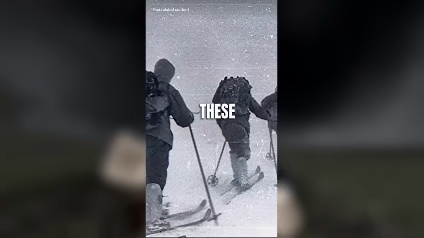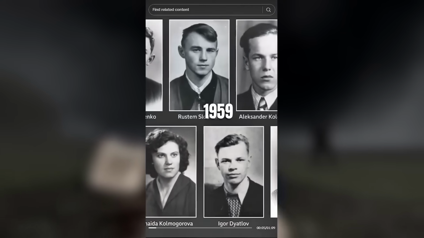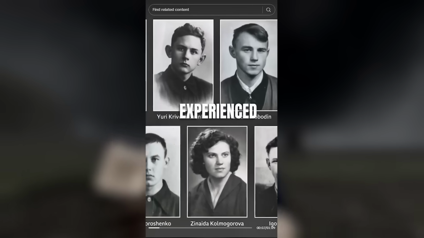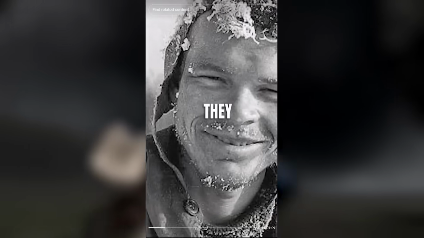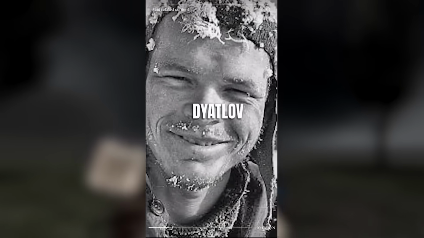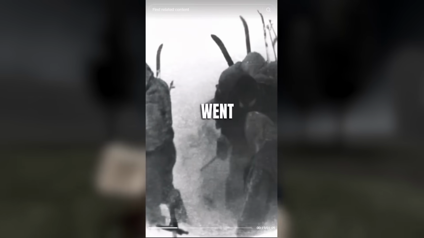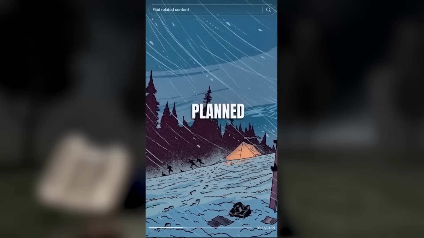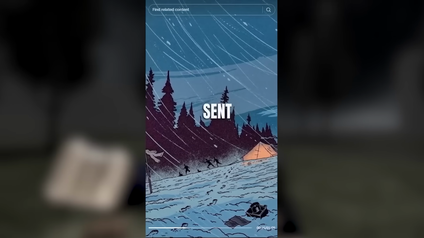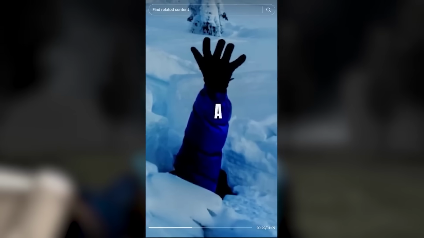What happened to these 9 experienced hikers? In February of 1959, a group of 9 experienced hikers set out on a trek through the Ural Mountains. They were led by a man named Igor Dyatlov. Okay, so the whole incident's named after him. But something went horribly wrong. When the hikers failed to return as planned, a search and rescue team was sent out to find them. Okay. But what they discovered was a scene straight out of a nightmare.